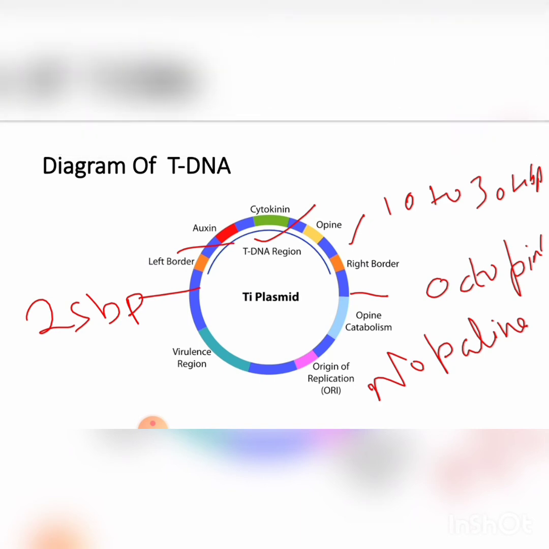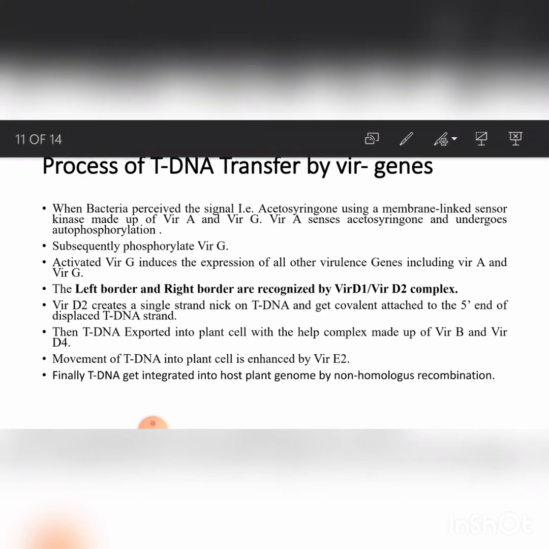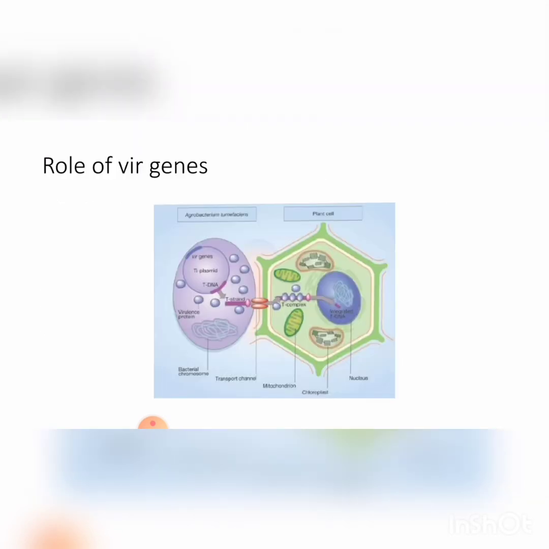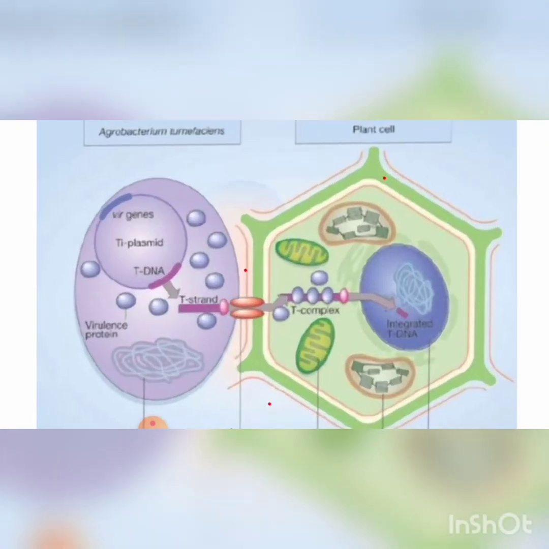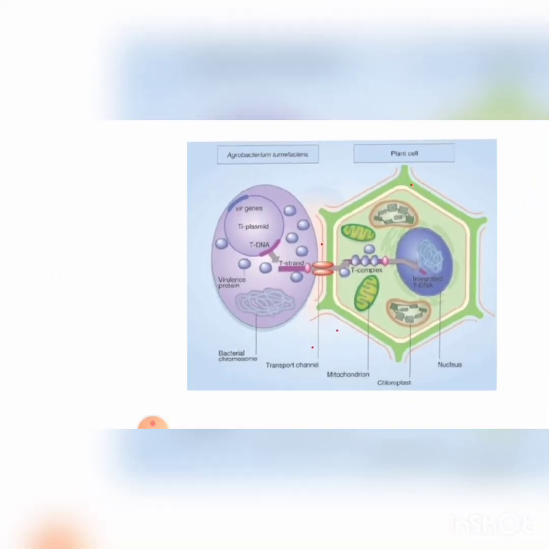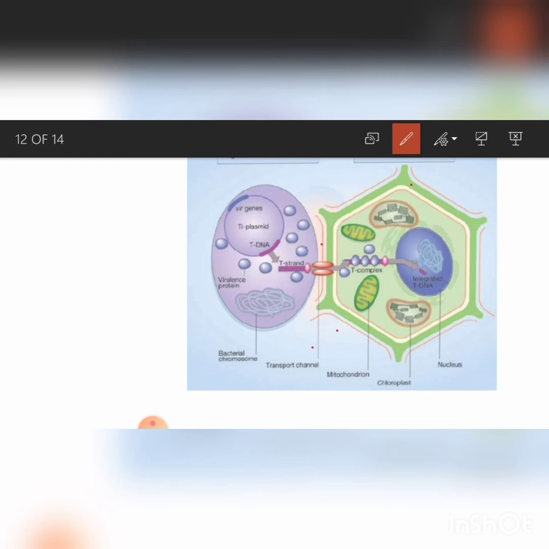Now, the process of tDNA transfer by virulence genes. How do virulence genes mediate the transfer of tDNA? First of all, bacteria perceive the signal, that is acetosyringone, which is released by the infected plant.